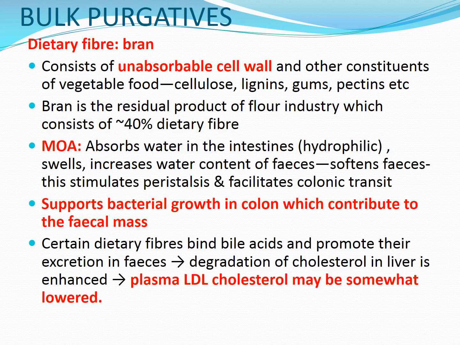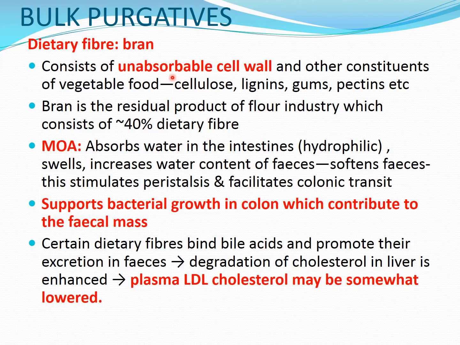Now the first class of drug, that is a bulk purgative. Rather than purgative, they are bulk laxatives. But I already told you these can be used as interchangeable words. So first is dietary fiber, which is the bran. As I already told you, it is produced from wheat. So from the wheat flour we obtain this bran.